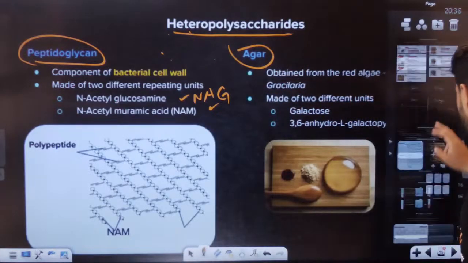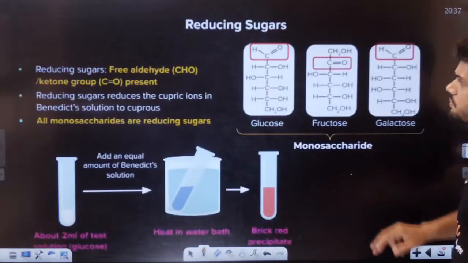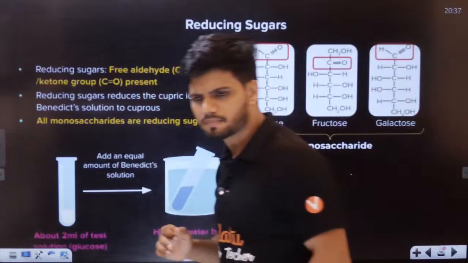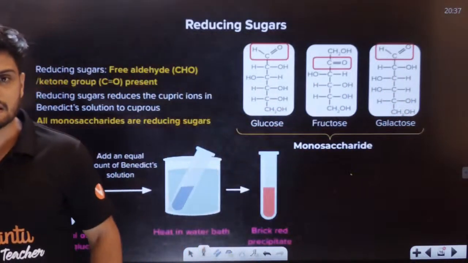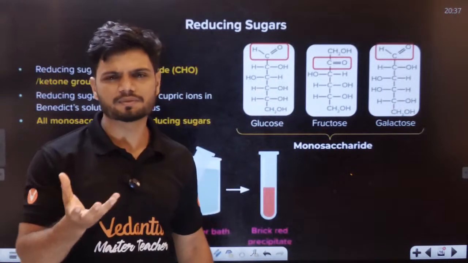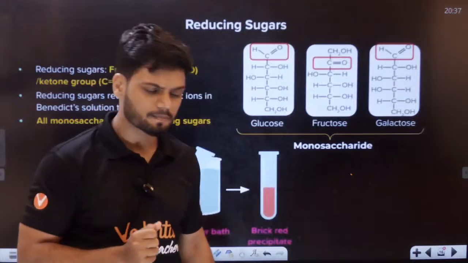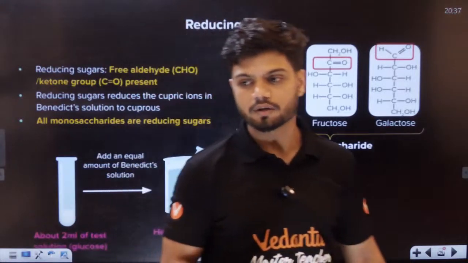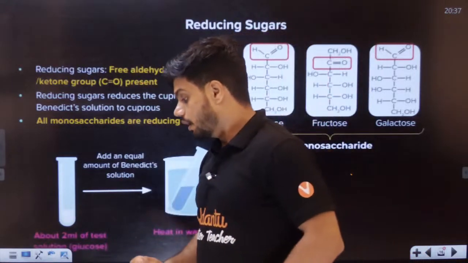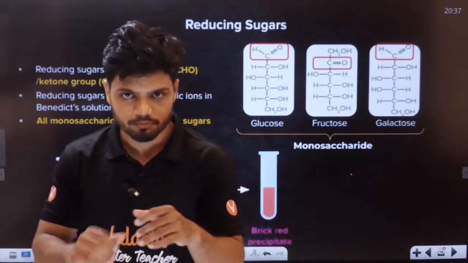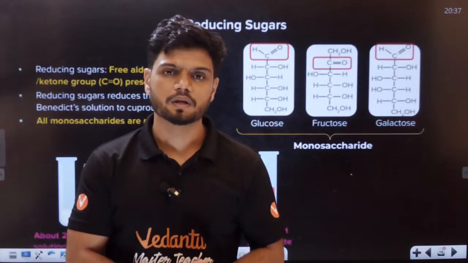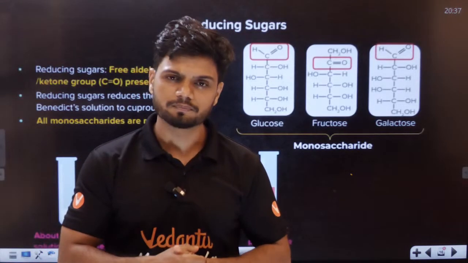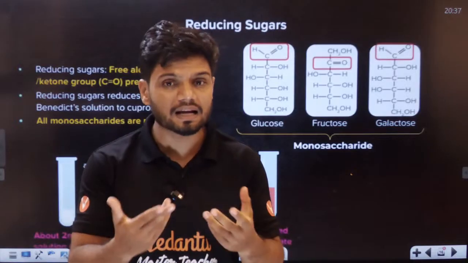Now students, I'll teach you something: what are reducing sugars. This you generally learn in chemistry, but I'll teach you in 2-3 lines. What do I mean by reducing sugar? A carbohydrate or sugar which has a free aldehyde or ketone group.